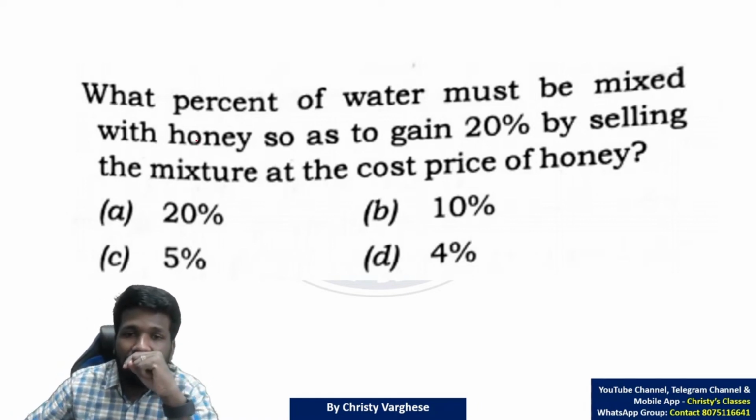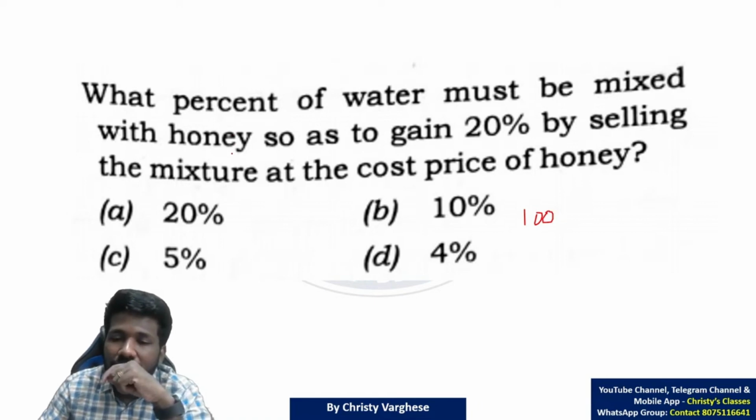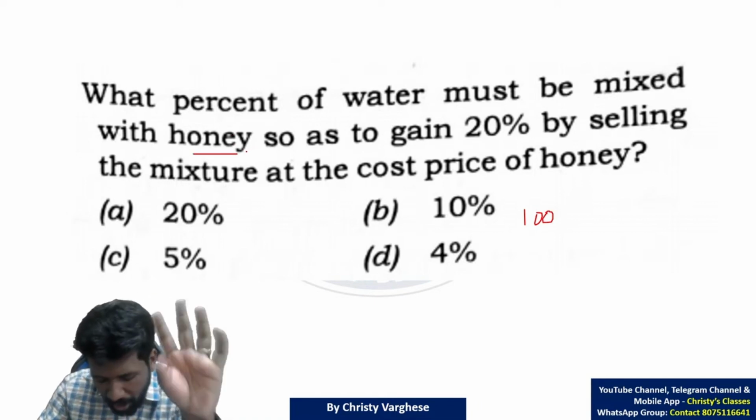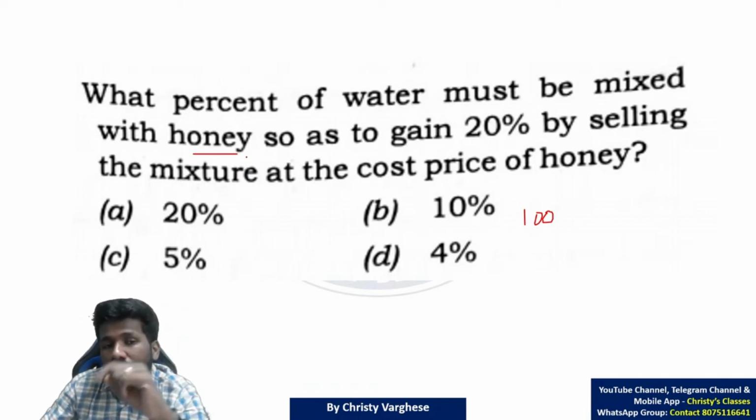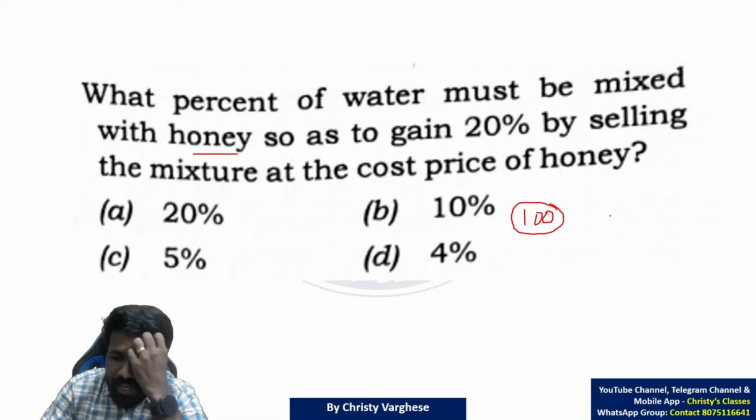Okay, I'll start explaining. Here I will take examples. Let 100 be the price of honey. Whatever be the amount of honey, let it be 100 gram. 100 gram honey cost 100 rupees. Now 100 is the cost price of the product. At the cost price itself he is selling, but he is getting a 20% gain.